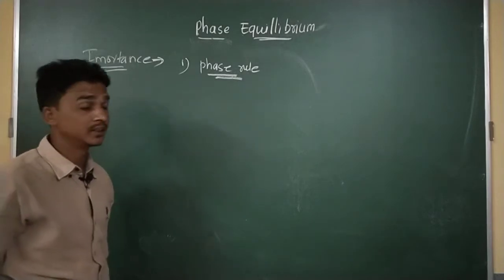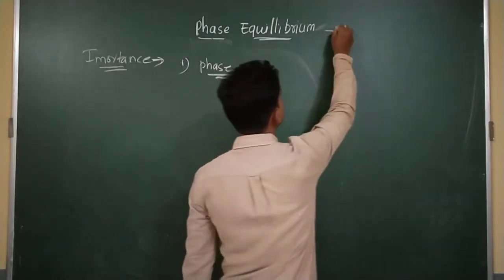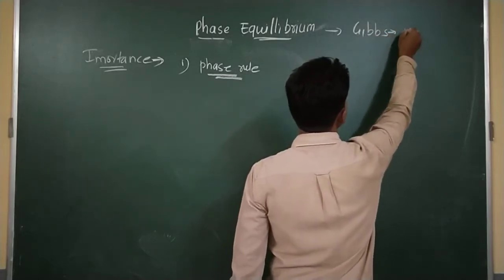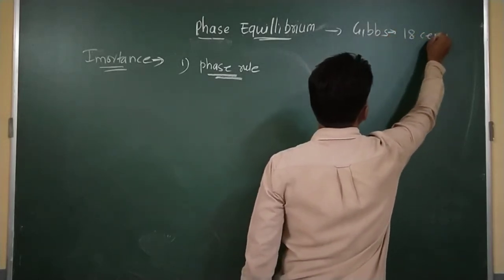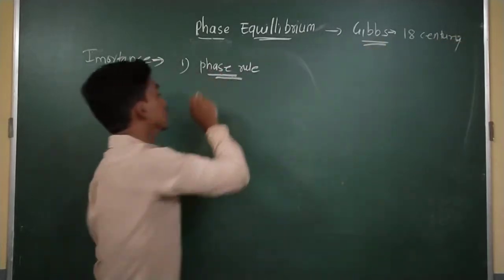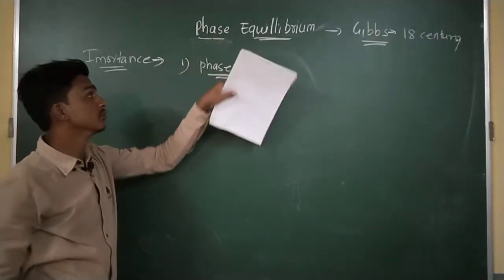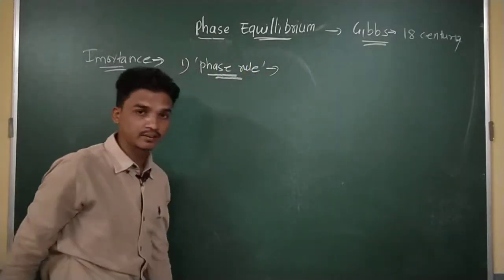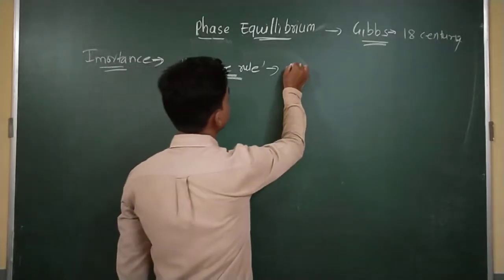The scientists gave, I think in the 18th century, the rule related to this equilibrium. This rule is very important.